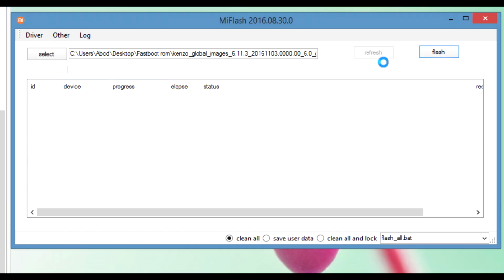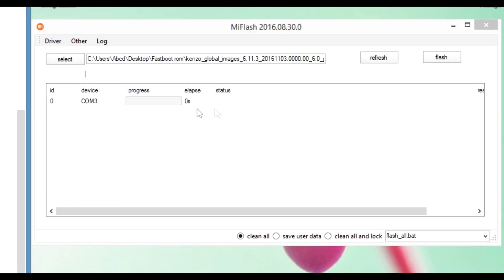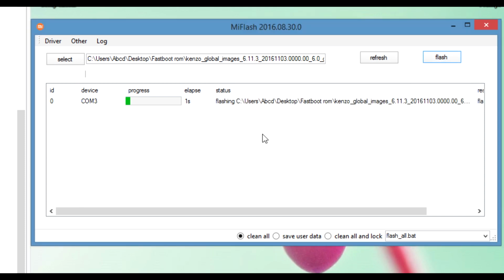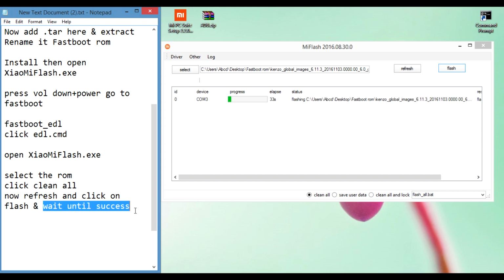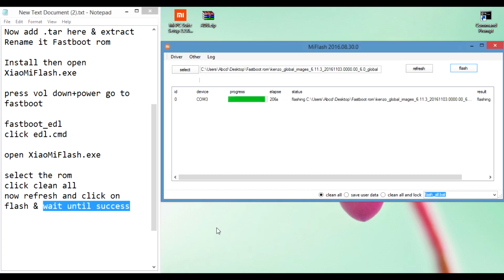Now refresh and then click on Flash, and wait until success.